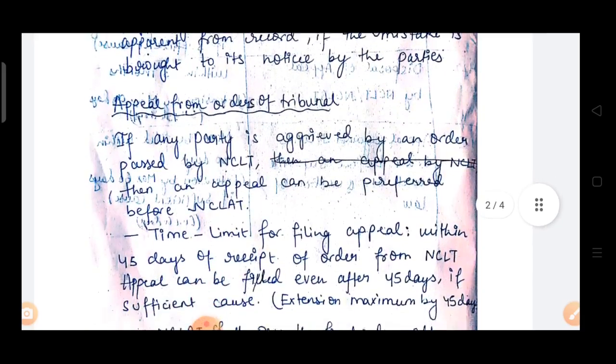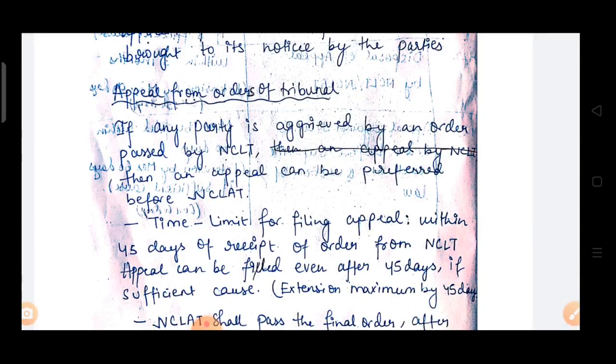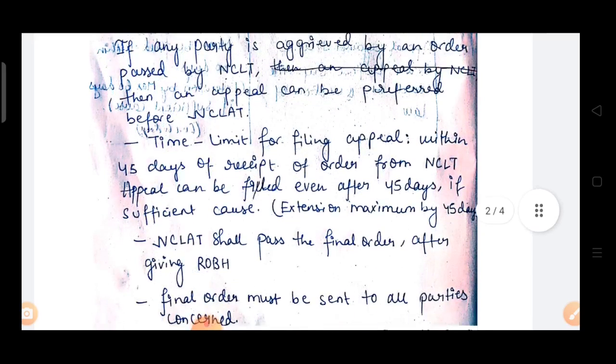Now appeal from order of tribunal. So appeal from order of tribunal means appeal from order of NCLT. If any party is aggrieved by an order passed by NCLT, then an appeal can be preferred before NCLAT. And what is the time limit? It is 45 plus 45 days. Time limit for filing appeal is within 45 days of receipt of order from NCLT. Appeal can be filed even after 45 days if there is sufficient cause. Extension maximum by 45 days.